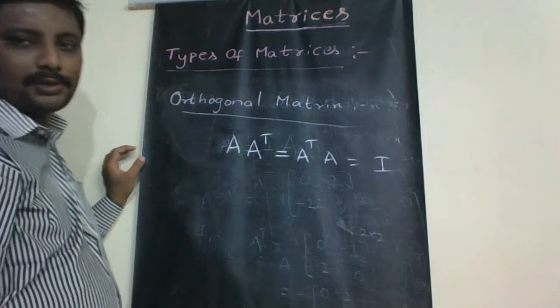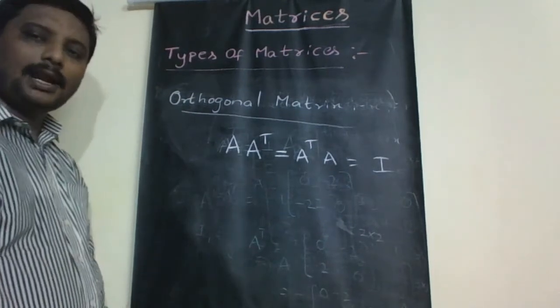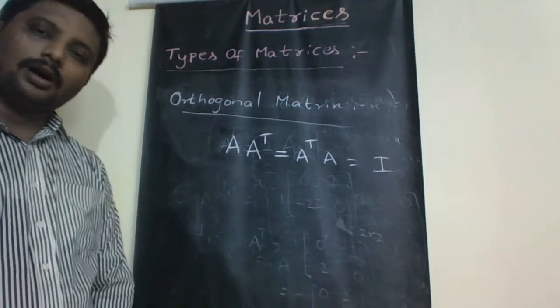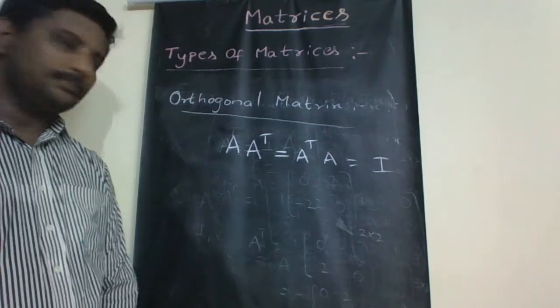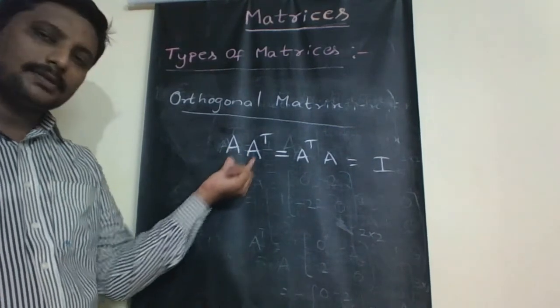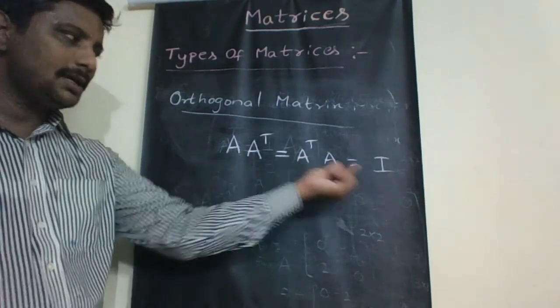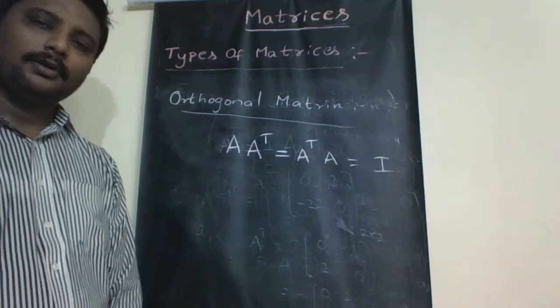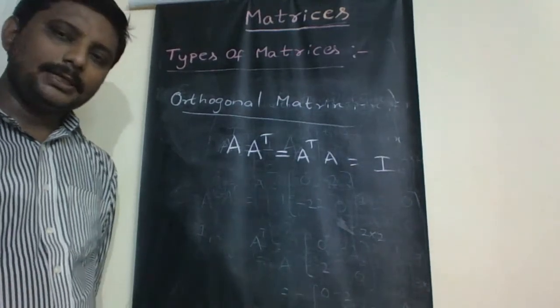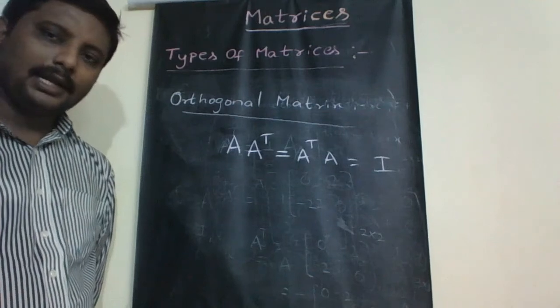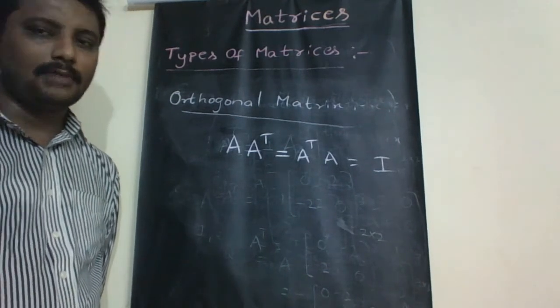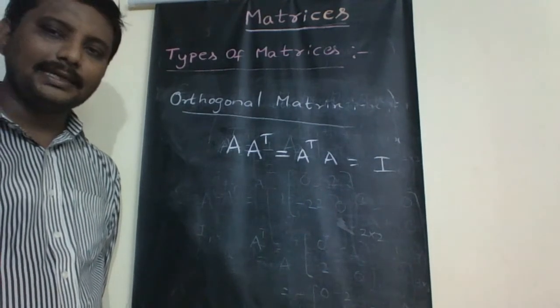So simple definition. The matrix capital A is called an orthogonal matrix if A A transpose equal to A transpose A equal to I, where A power T is the transpose of the matrix A and I is the unit matrix or identity matrix.